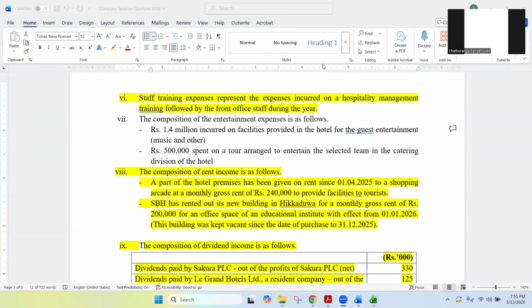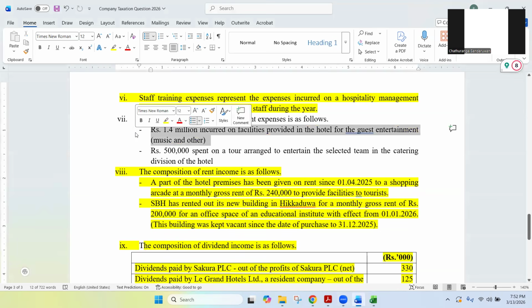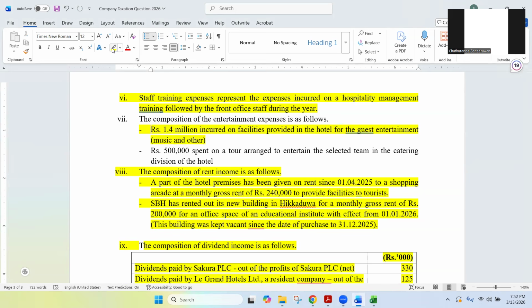Exactly. Deductible. Now, I heard one situation when it comes to your employment income also. Students, when they see the word entertainment expense, they think it is not deductible. So the entertainment expenses sometimes, based on the purpose, some are deductible. This is one of the situations. So this is for guest entertainment, that is for business purpose. This is deductible. No problem. You can deduct it. So no need to do any adjustment.